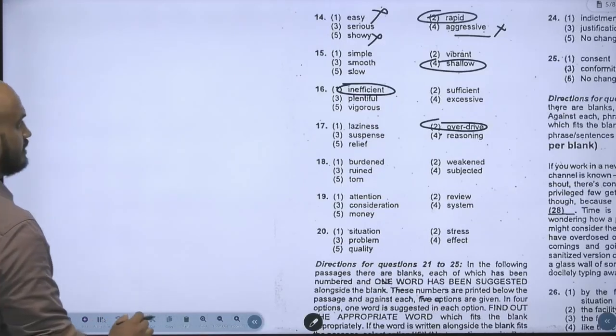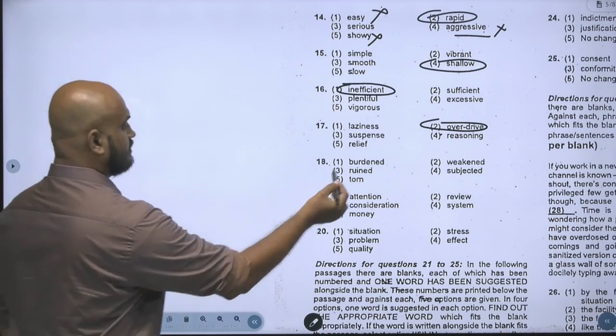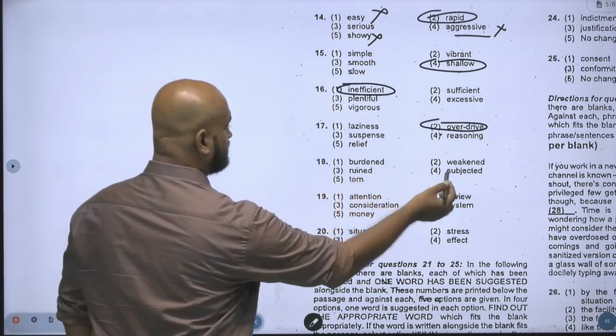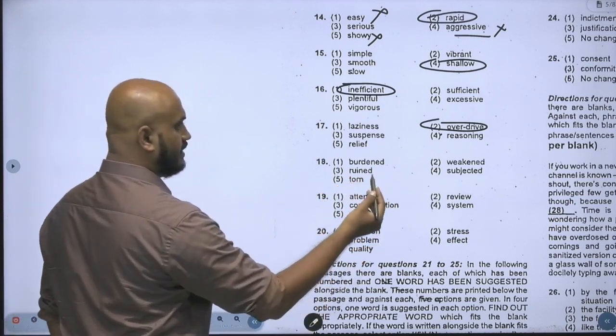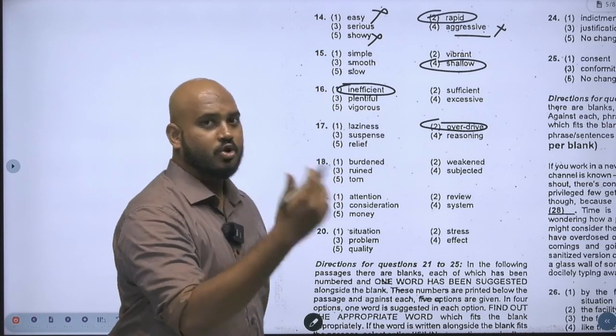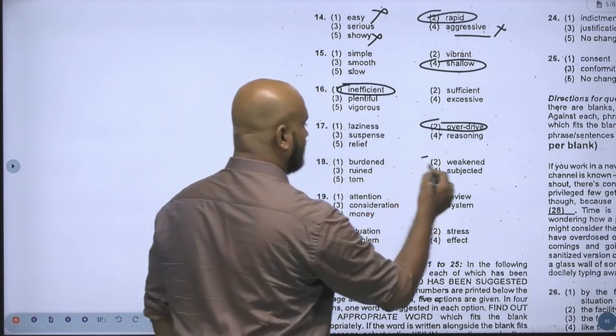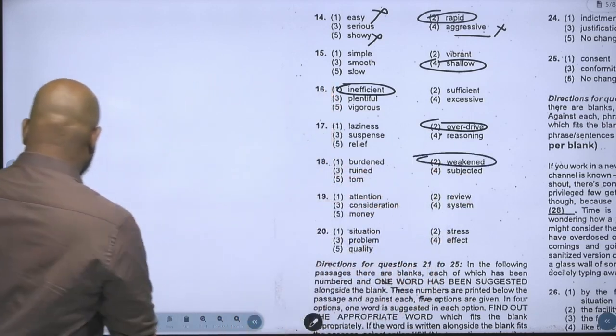Sorry, our immune system, what happens? Burdened, ruined, toned, weakened, subjected. Obviously you would have heard either our immune system is strong or weak. So it is a negative. So what should it be? Weakened immune system.